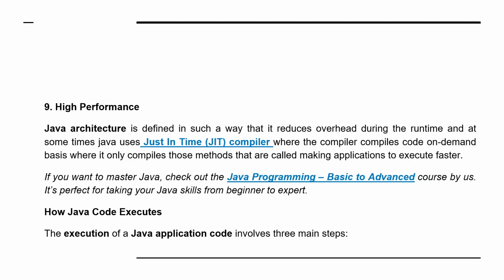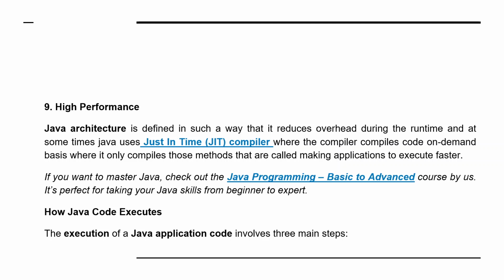Then high performance: Java architecture is defined in such a way that it reduces the overhead during runtime. It uses the JIT, just-in-time compiler, which compiles code on demand, only compiling those methods that are called, making applications faster. What is not called, it does not compile.